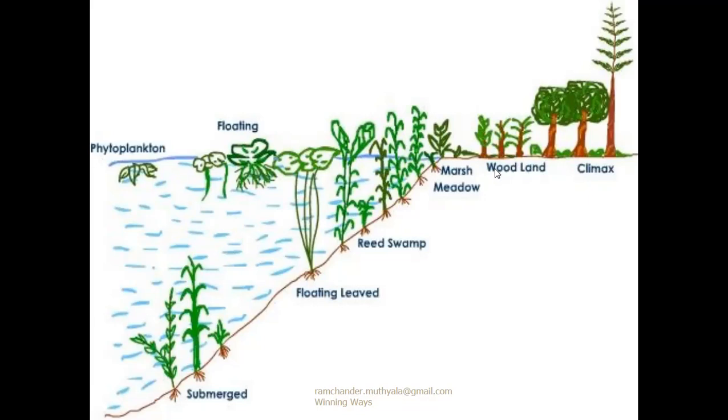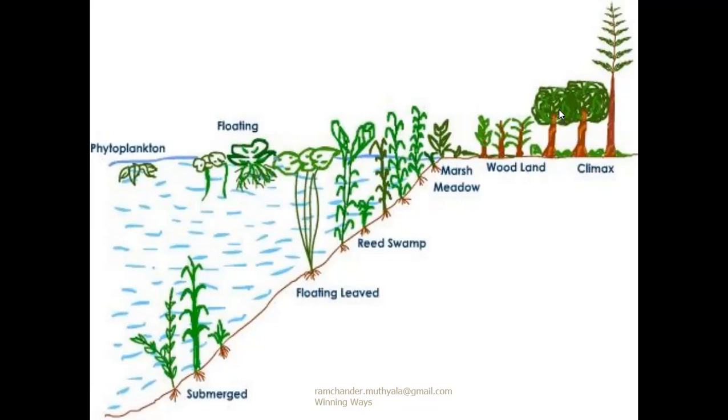Finally, after completion of the woodland stage, the climax stage is present. In this climax stage, climax community plants occupy the space. As a result, the climax stage shows large trees, palm trees.